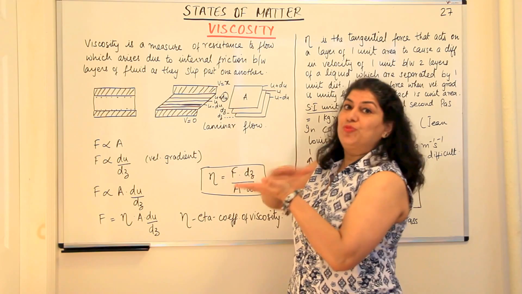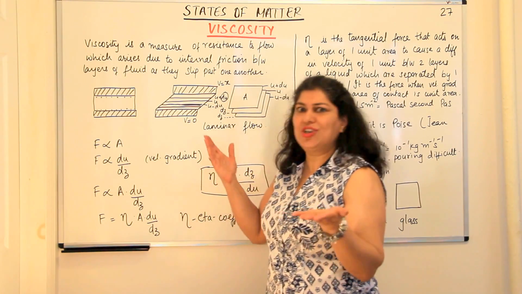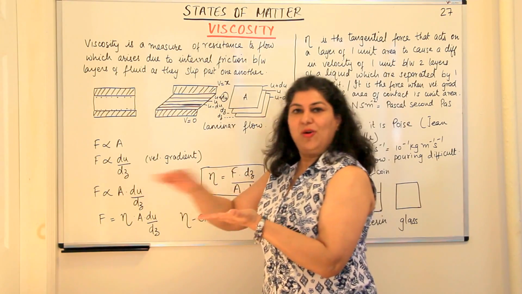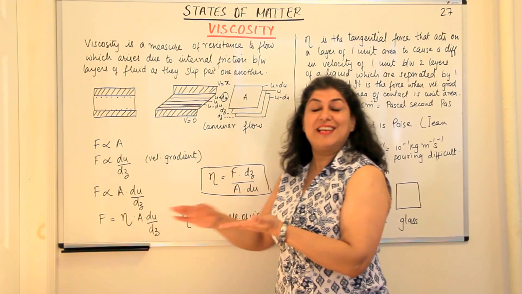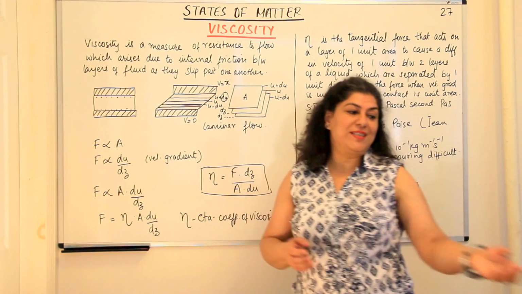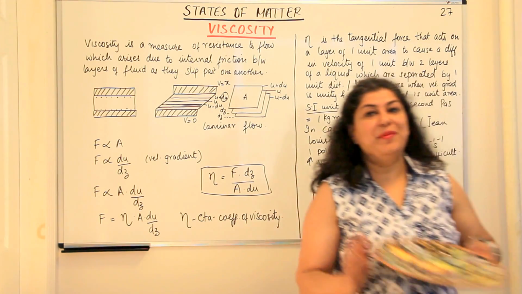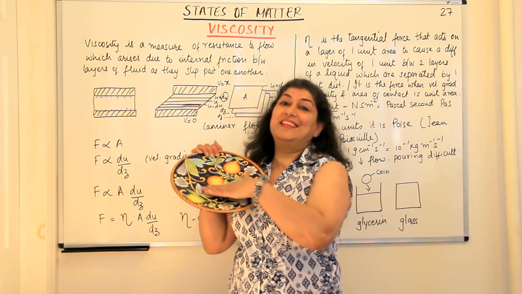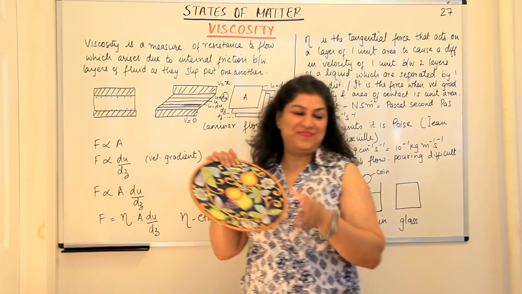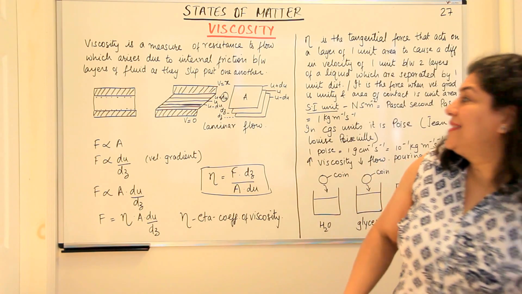You can imagine it to be like a deck of cards. You can imagine liquids to be like that. The upper layer goes, then the next layer, then the next layer, then the next layer. But the layer which was in contact with the plate remained static, and it still wets the plate until it vaporizes and dries up.